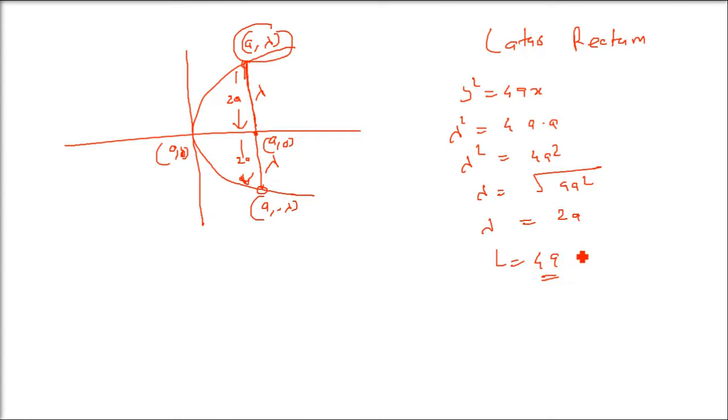One more thing will come. Any point on the parabola, what is the focal distance of this, any point from the focus? So we are taking it as xy, we have to generalize it. So xy distance from a comma 0, focus.